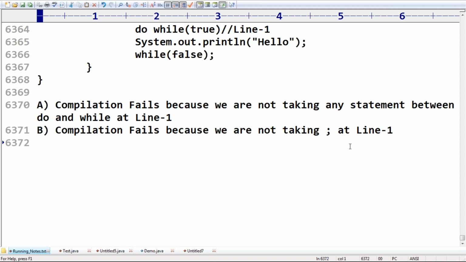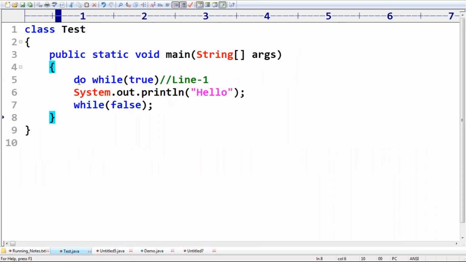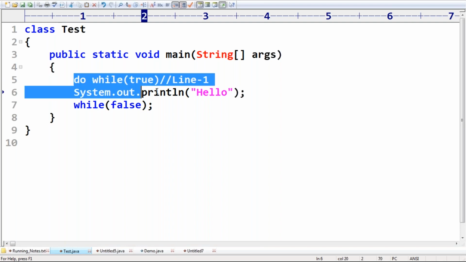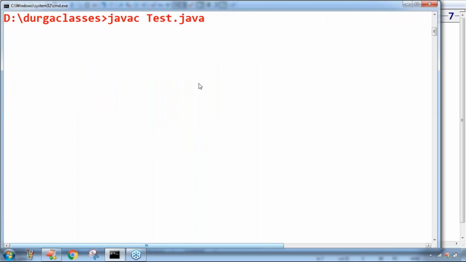Okay, next. So what is the output we are going to get? Remember, the output we are going to get, and what is the reason? We are not having any compile time error. Perfectly, hello will be printed infinite number of times.